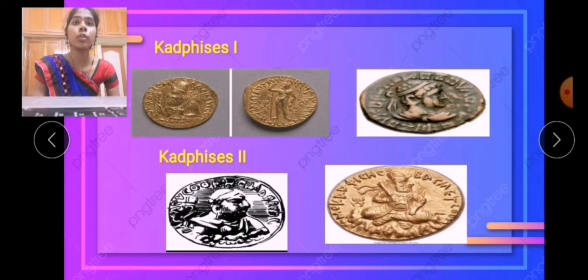He overthrew the Indo-Greek and Indo-Parthian rulers and established himself as the sovereign ruler of Bactria.